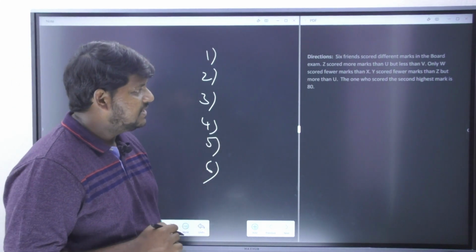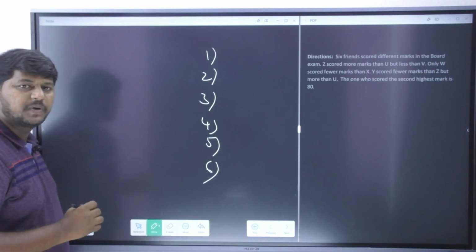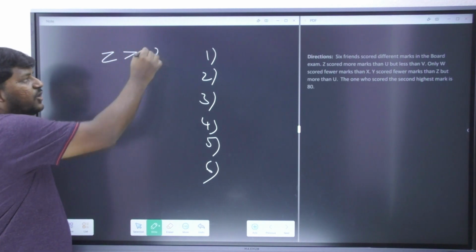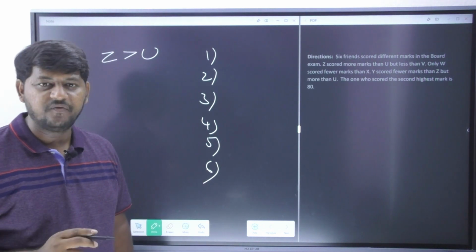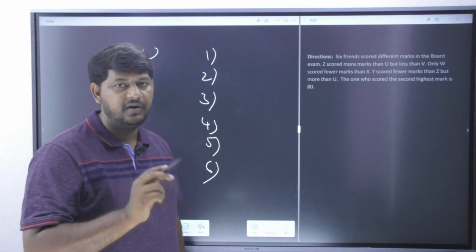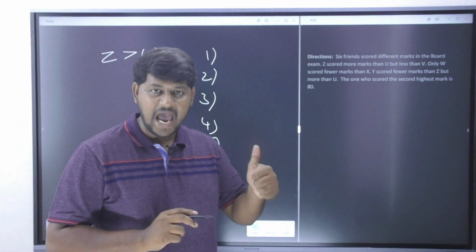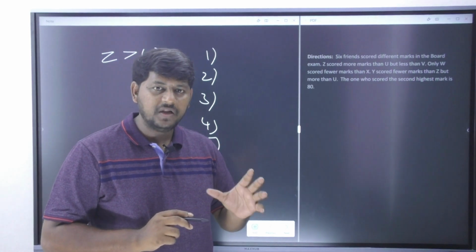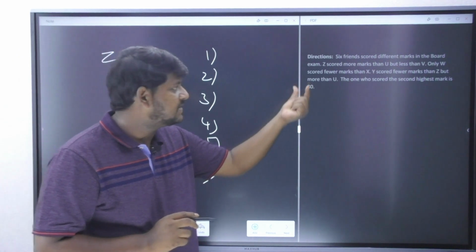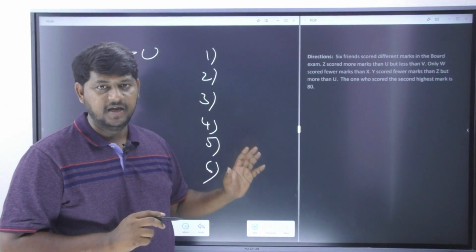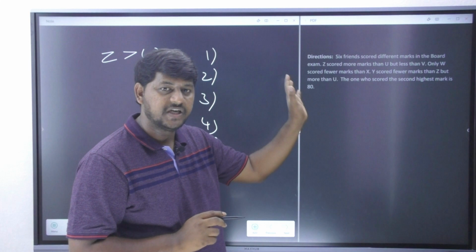The first line says Z scored more marks than you. Clear? Right. Now the information I am just going to present it in this way. Z scored more marks than you. It is clearly given that Z got more marks than you, but less than V. This but is indicating to Z, it is not indicating to you. So whenever you see a keyword called and, is, but, all these 3 keywords are referring to the first person in your line. And who is the first person over here? They are talking about Z here. It is not giving you the information about you, but whereas it is giving you the information about Z.